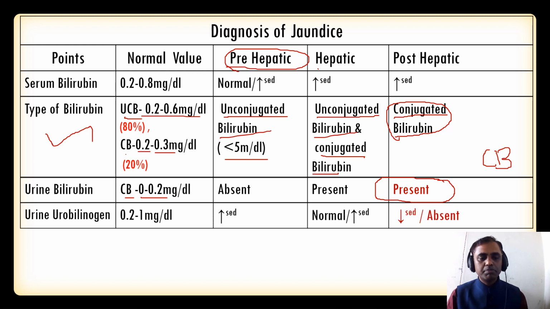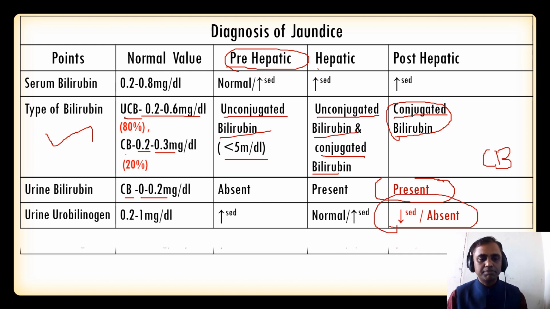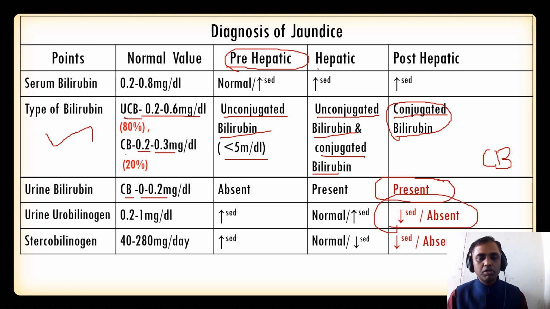Urine urobilinogen normal value is 0.2 to 1 milligram per deciliter. It is increased in case of prehepatic, normal or increased in case of hepatic, and again decreased or absent in case of post-hepatic. The simple reason is obstruction. Stercobilinogen normal value is 40 to 280 milligram per deciliter. It is increased in case of prehepatic, normal or decreased in case of hepatic, and again decreased or absent in case of post-hepatic. Again, things to remember: it is an obstruction pathology, that lesion is producing all the symptoms.